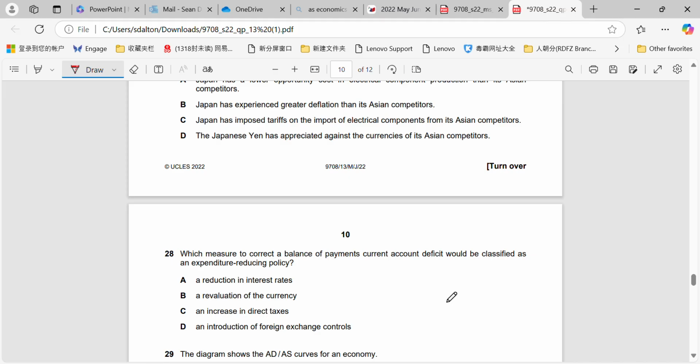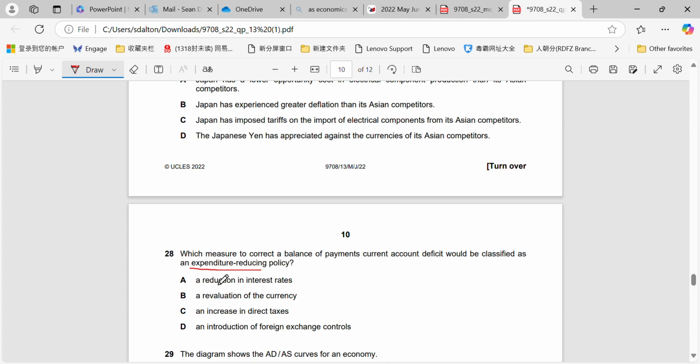Okay, technically this is not on the syllabus anymore, but we'll just answer it very quickly. So 28, an expenditure reducing policy, because we do have to know how we can fix current account balance of payments deficits. Expenditure reducing basically means what you think it would mean, a way of reducing the consumer expenditure, which would directly, hopefully, be addressed at reducing the level of imports, which would allow us therefore to reduce a deficit on the current account.